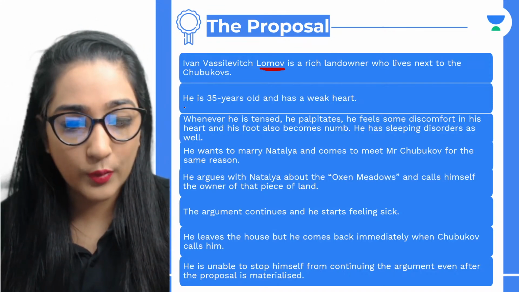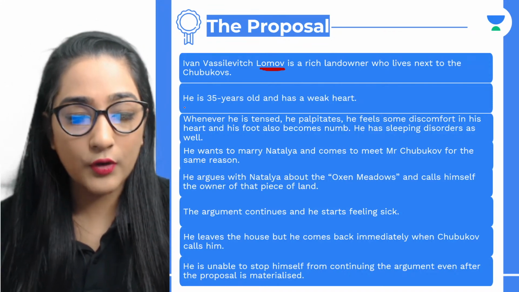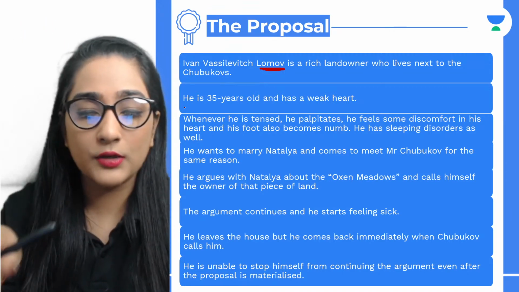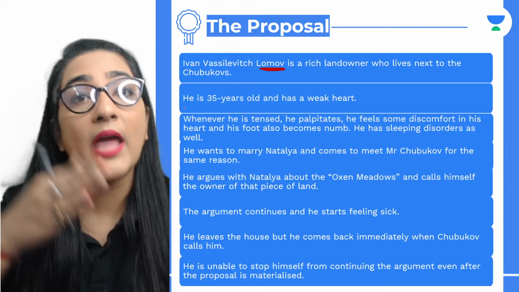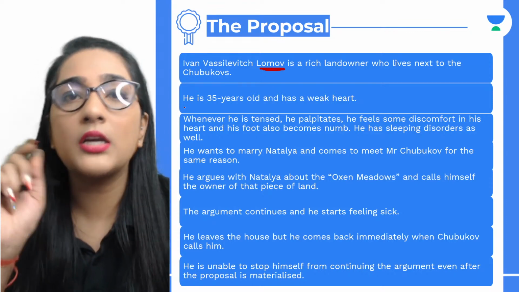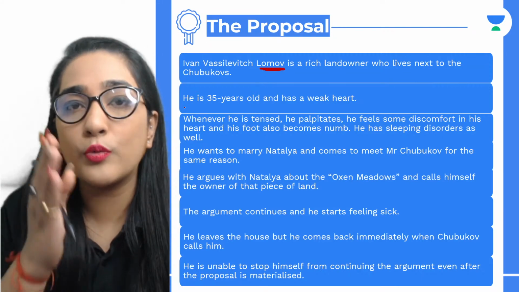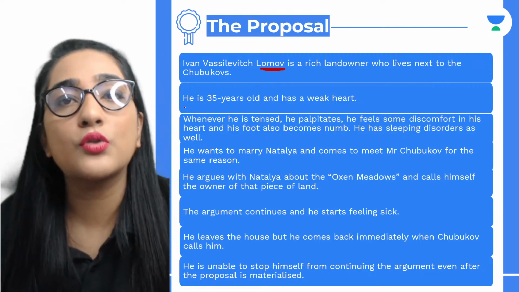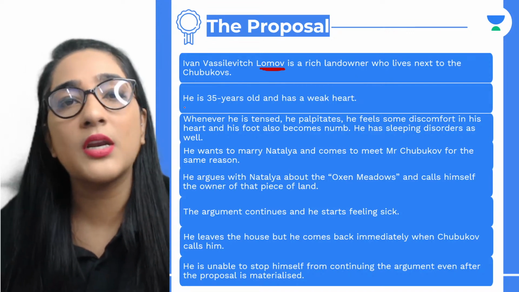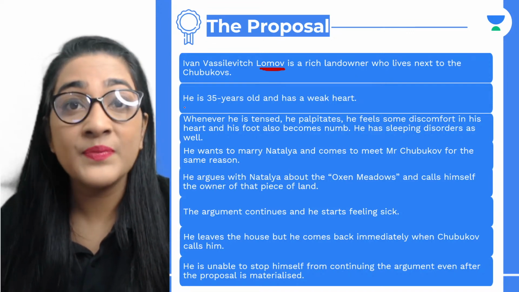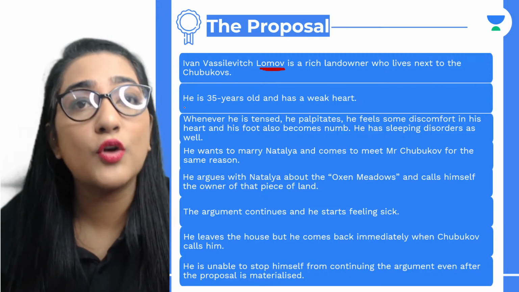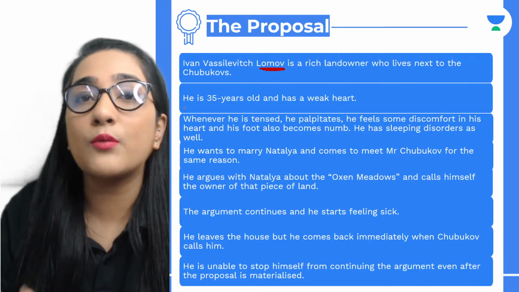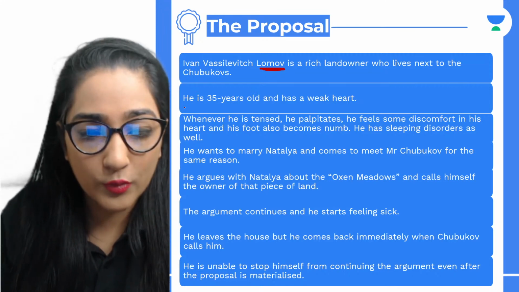Can we say Chubukov was an adamant person or just Natalia? No, Sumit, actually, to some extent, we can say that Chubukov was an adamant person, but not as adamant as Natalia was. Natalia was strictly adamant. Chubukov was trying to pacify and solve the things. When the issue related to the dogs came up, he was saying that everybody likes their own dogs. We see the pacifying nature which was there in Chubukov. Being the father, he was the pacifier there, but Natalia was strictly adamant. I hope that's clear.